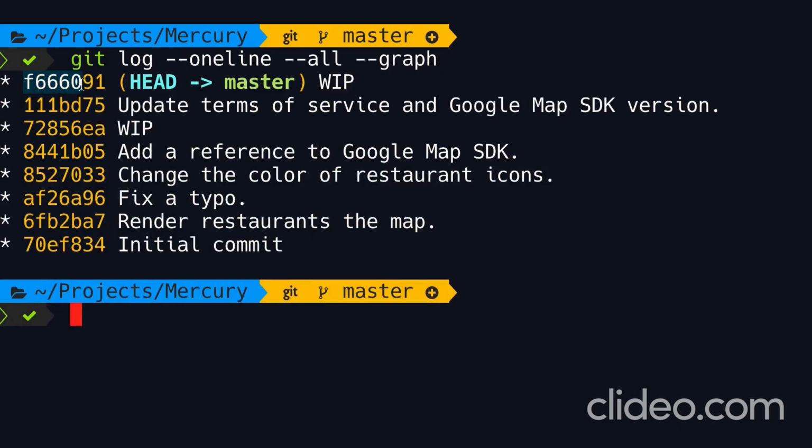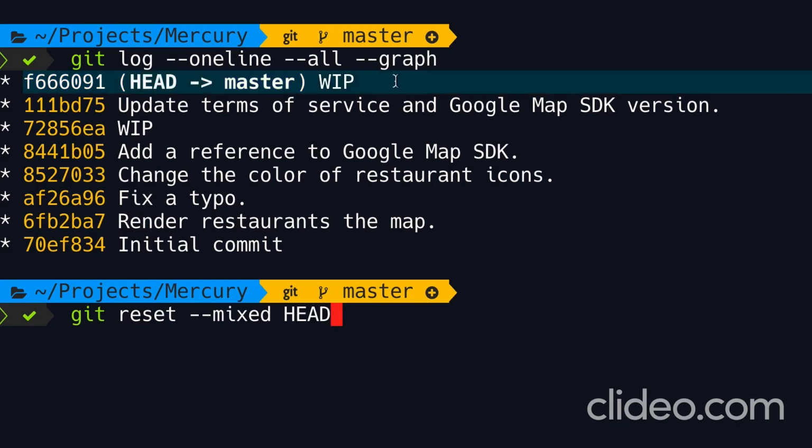All right, look, head is currently pointing to this commit. So our last commit is gone. Now let's type git reset --mixed head. Note that I'm using head and not head~1 because I want to keep head where it is. It's pointing to this commit.